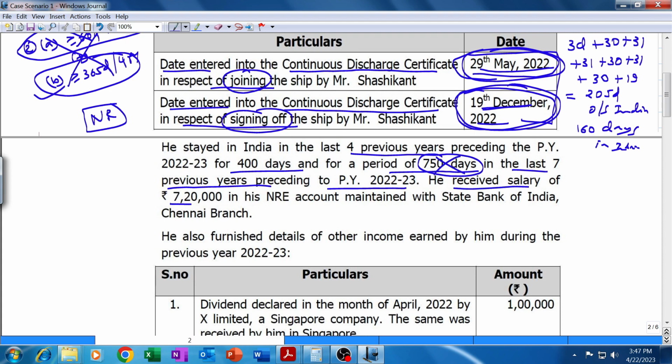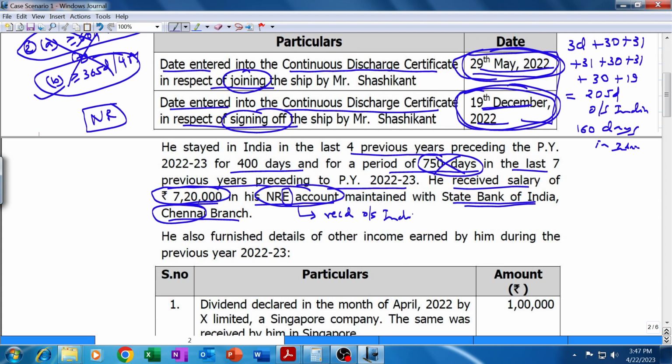He received salary of 7,20,000 Indian rupees in his NRE account, non-resident external account maintained with State Bank of India, Chennai branch. Now this is an account which is maintained in India, but as the name indicates, non-resident external account means funds can be deposited only from a place outside India. Though it is maintained with State Bank of India, Chennai branch, this account would be deemed to be located outside India, and any receipt in this account will be deemed to be received outside India.